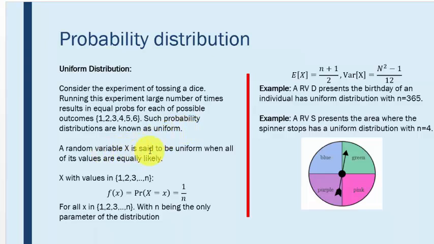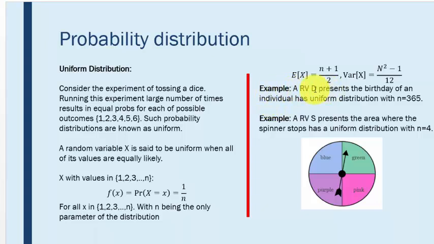A random variable x is said to be uniform when all of its values are equally likely. That means the probability of x taking any of the possible values is the same. With x taking values in 1, 2, 3 up to n discrete values, the probability that x is equal to small x, where small x is any of these values, is 1 over n, with n being the only parameter of the distribution. After some calculation, you can get that the expectation of x is n plus 1 over 2, and the variance of x is n squared minus 1 divided by 12.